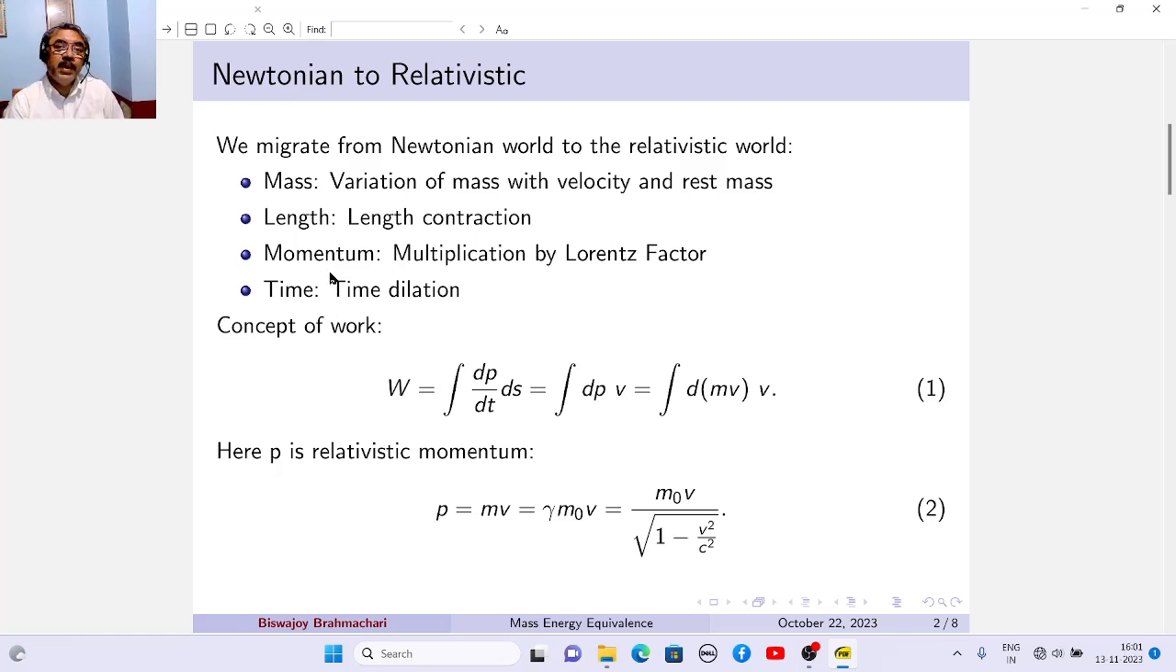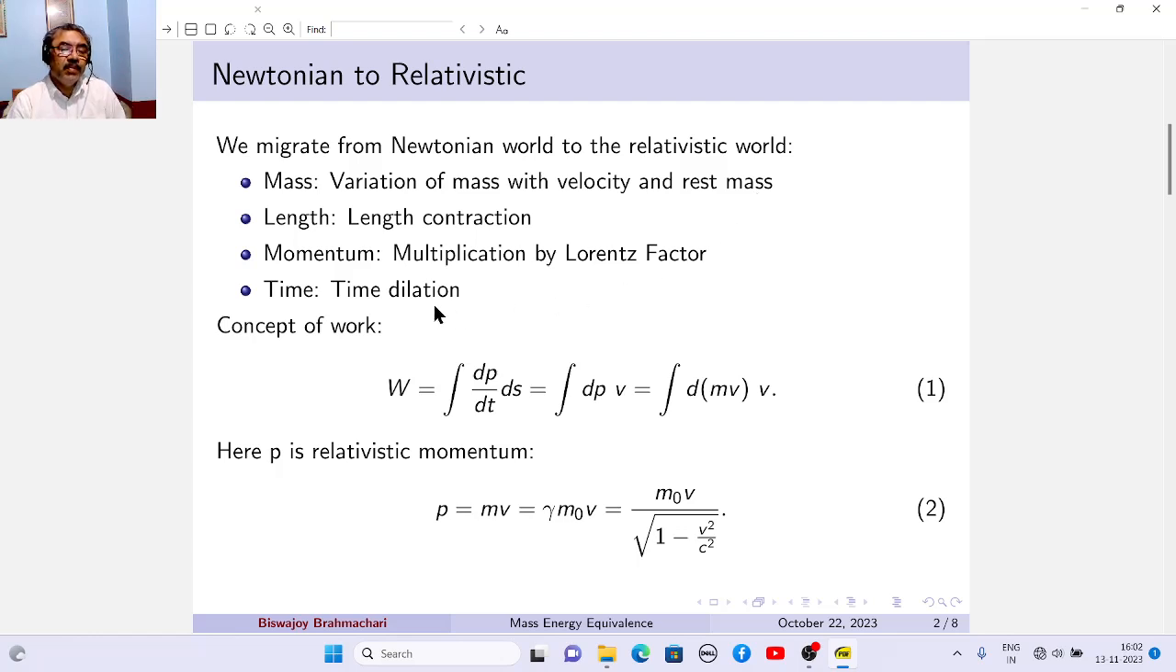Then the idea of momentum, that momentum is conserved in interactions, is also changed because now we have to multiply with the Lorentz factor. You can absorb the Lorentz factor in the mass, and then your rest mass multiplied with the Lorentz factor, that product, will be the relativistic mass.